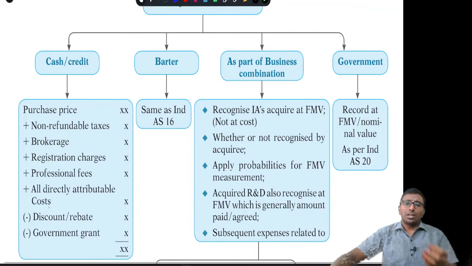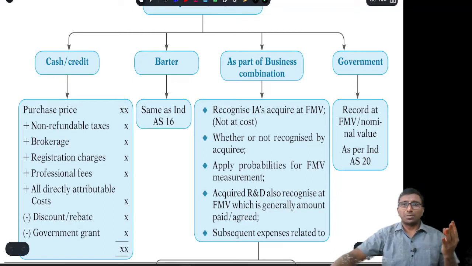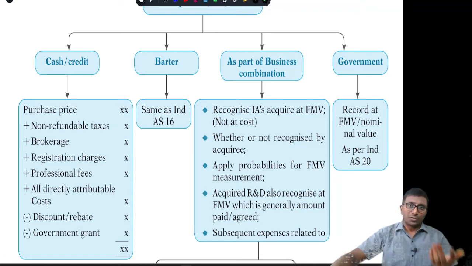If you have acquired it by way of cash or credit, we can look at the purchase price, brokerage, non-refundable taxes, any professional fees, installation fees, and all directly attributable expenditure to purchase it, minus any discount or rebate or government grant, which you can reduce. Barter system is exactly the same as Ind AS 16. As we discussed already, not repeating.